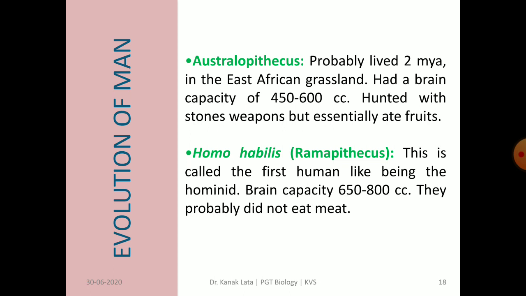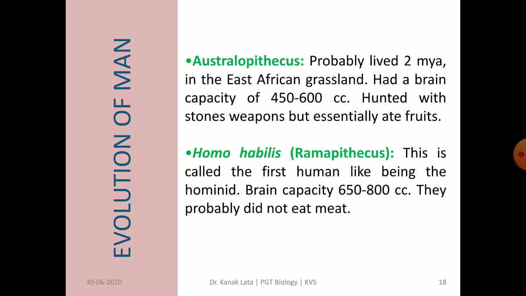So the sequence of human evolution is Dryopithecus, then Ramapithecus, then Australopithecus, then Homo habilis, then Homo erectus, and finally Homo sapiens.